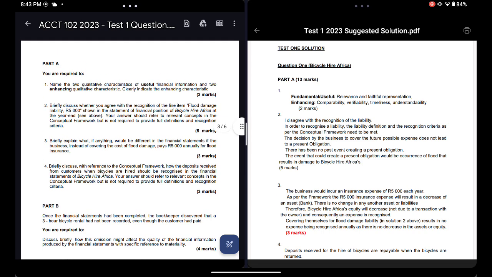Enhancing, there's four. The way I see it, CVTU, that's my acronym: comparability, timeliness, verifiability, and understandability.